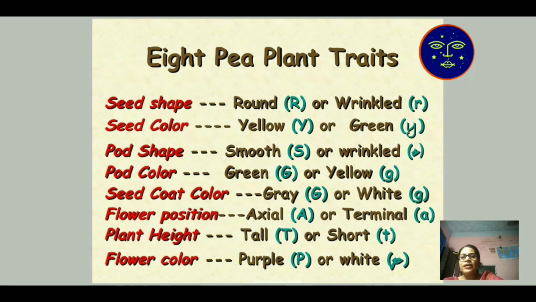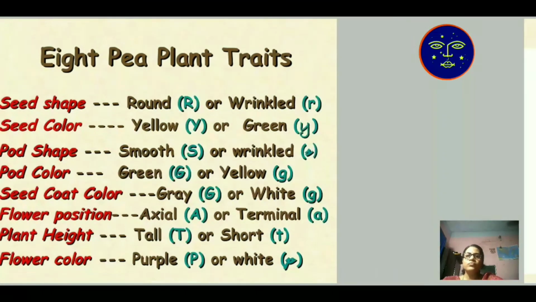Flower position. Axial. Axial means top position. He gave capital A, and for the lower region, the terminal region, he gave small a. Plant height. Tall for capital T, which is dominant. Short for small t, which is the recessive character. Flower color. Purple, P, is the dominant character, and white is the recessive character.